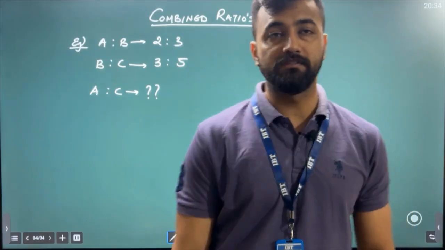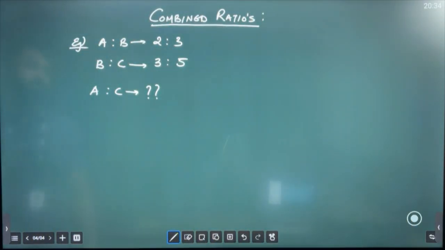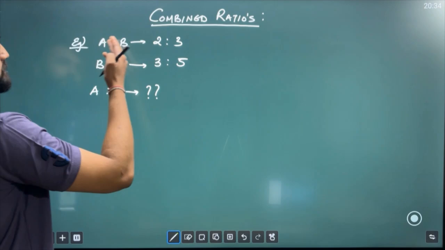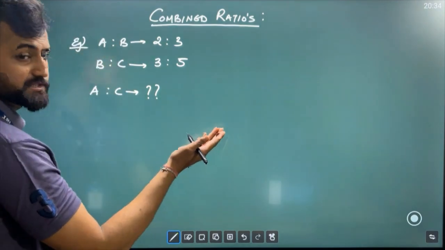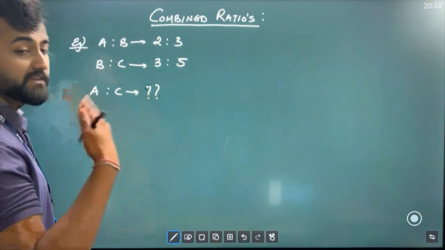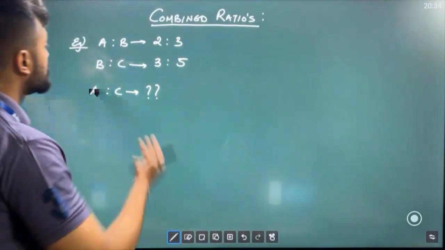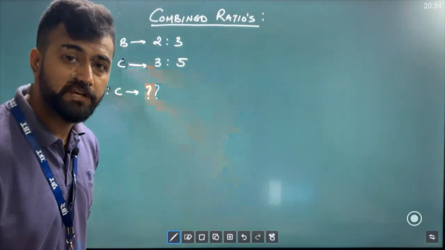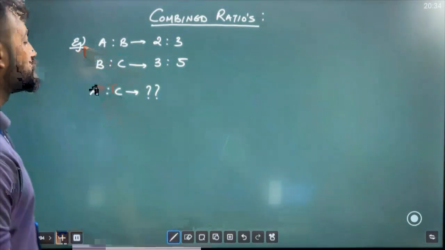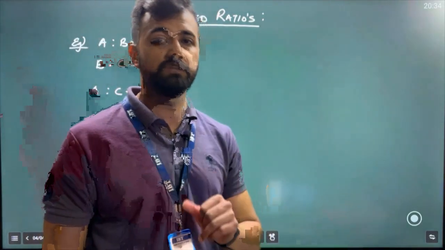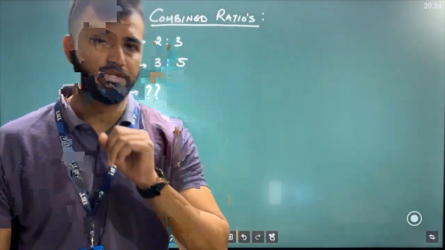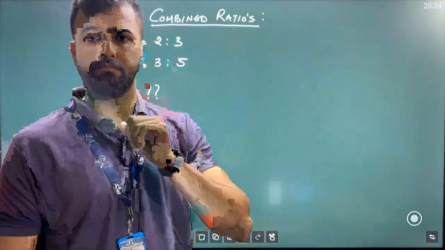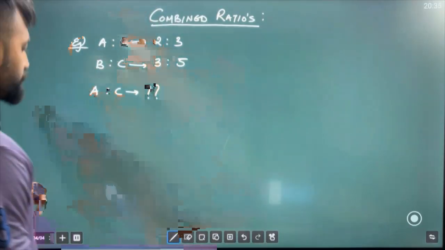है ना? तो you would say, sir, ये कैसे करेंगे सर? See, the relation is given to us between A and B, and the other relation that they have given us is between B and C, and you're asking us to find the relation between A and C. A और C का relation पूछा तो कैसे निकालूंगा? Understand? So to solve such questions, we need to find the combined ratio, and it is very simple how to find the combined ratio. Clear? So let me show you.